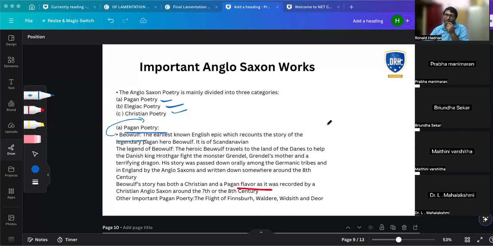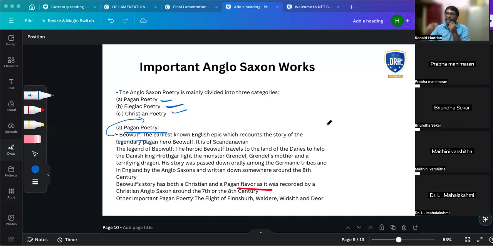Chaucer? Really? See, this is how you should guess, right? Beowulf, which year was it? Chaucer was born only in the 1300s, but Beowulf came way back. So obviously it was not Chaucer. Do you think they had any proof who wrote it? No, it's anonymous. We don't know who wrote it.